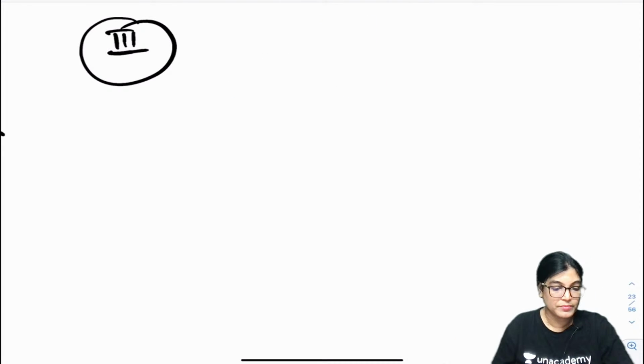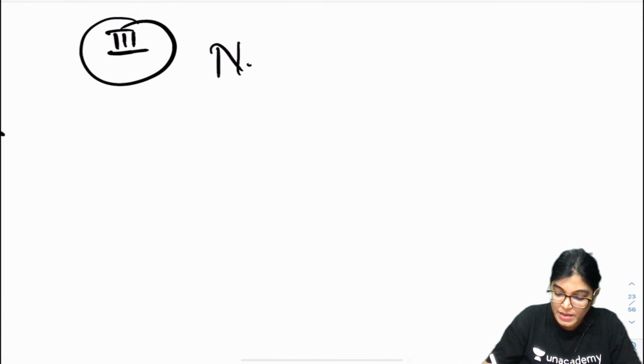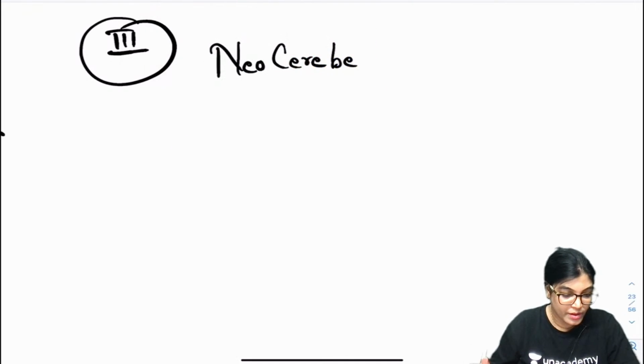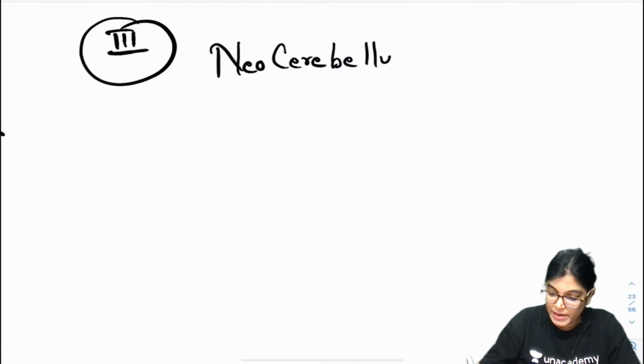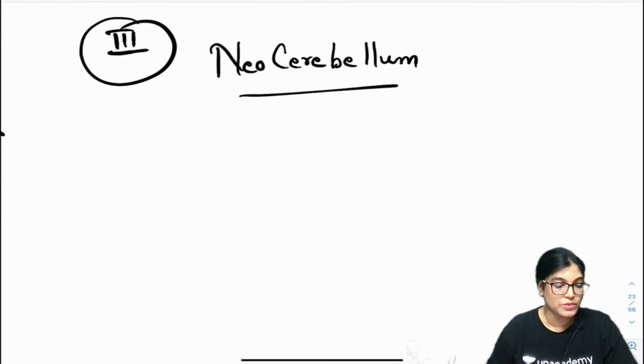Before moving on, the third point is the neocerebellum. My dear friends, the neocerebellum is the most developed part of the cerebellum.